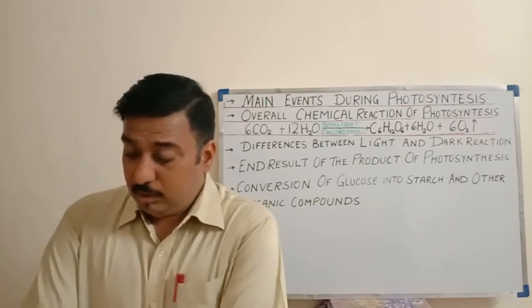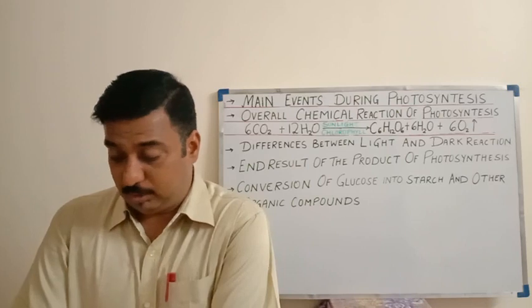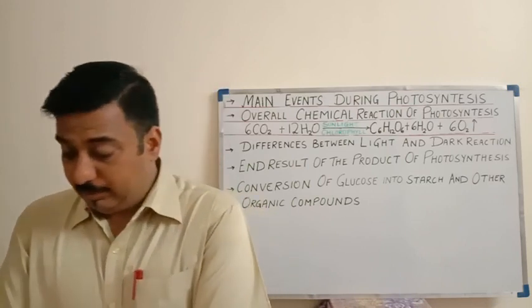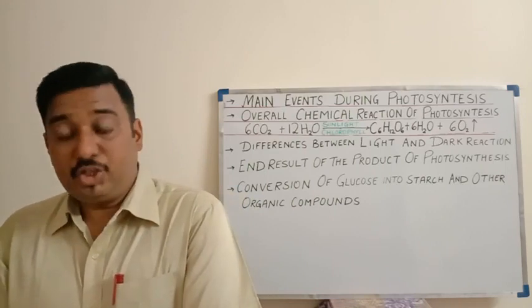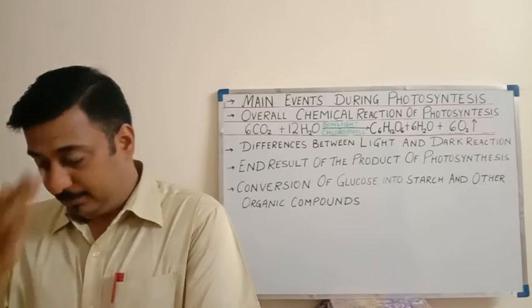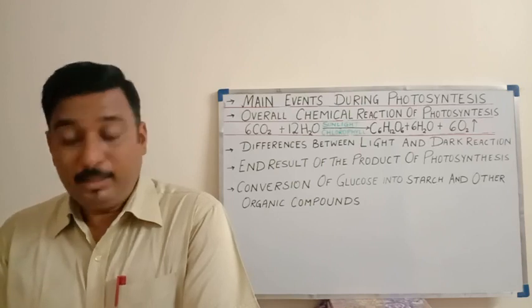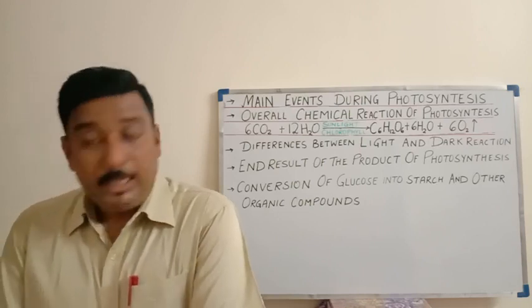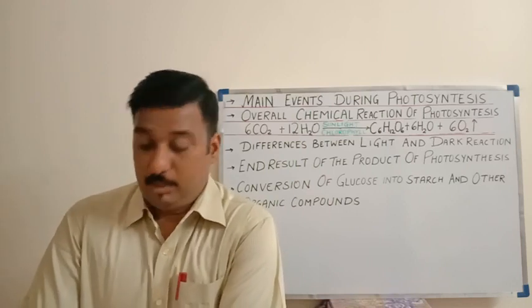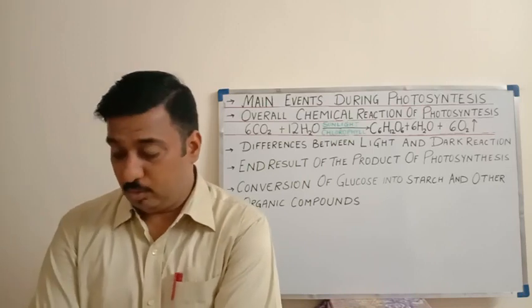Then in light reaction, light energy is used to form ATP and NADPH, and oxygen is released. On the contrary, in dark reaction, ATP and NADPH are used for the fixation of atmospheric carbon dioxide. So these are the differences between the light reaction and dark reaction. Let us move on to the end results, the products of photosynthesis. What are the products that we obtain after the process of photosynthesis?